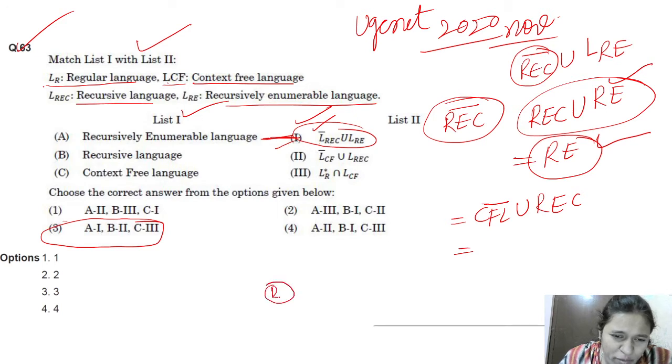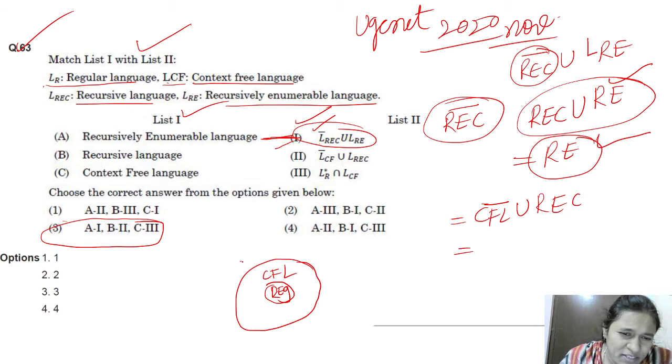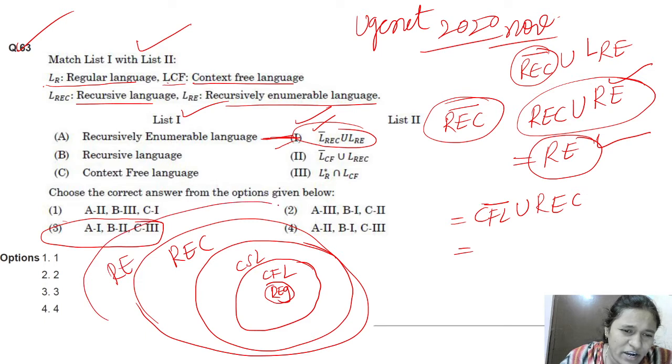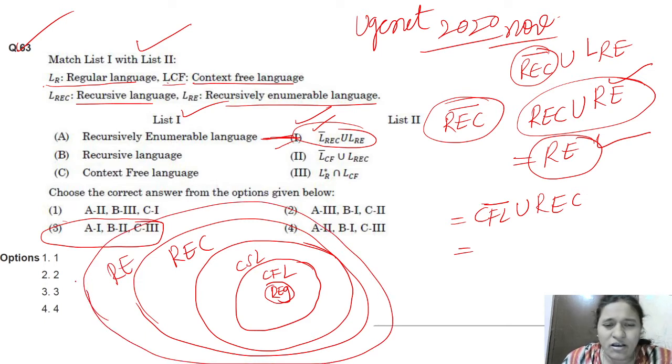I hope you remember this Chomsky normal form. This is regular, this is CFL and this is CSL. This is recursive and the final last one is recursively enumerable language, right? This is the Chomsky normal form.